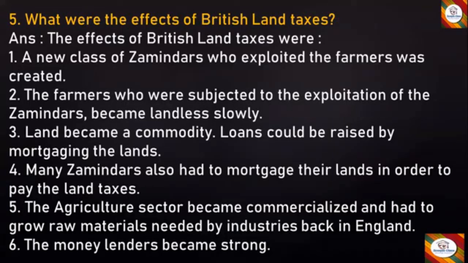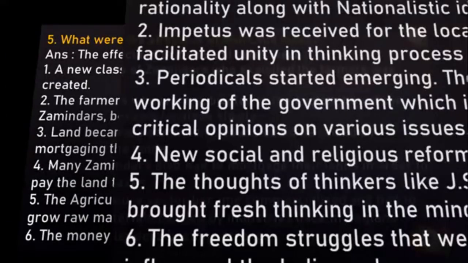Land became a commodity. Loans could be raised by mortgaging the land. Many zamindars also had to mortgage their lands in order to pay the land taxes. The agriculture sector became commercialized and had to grow raw materials needed by industries back in England. The moneylenders became strong.